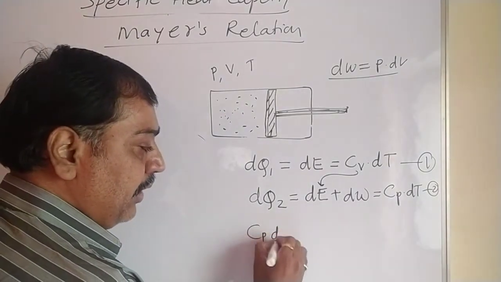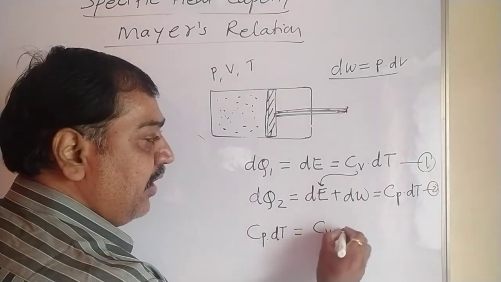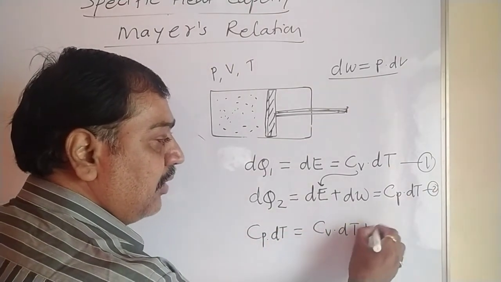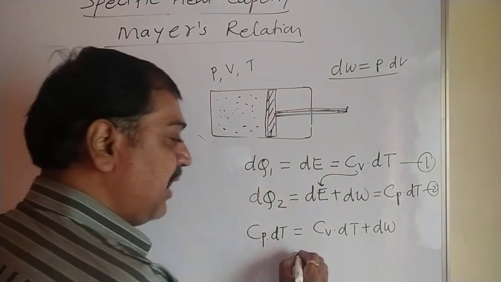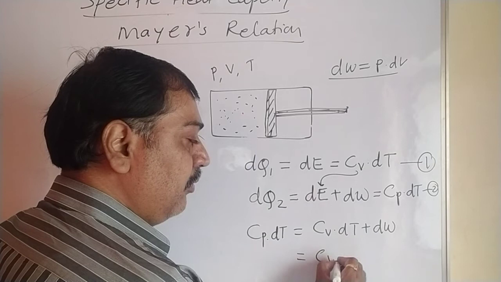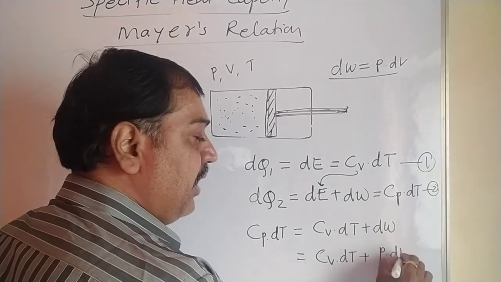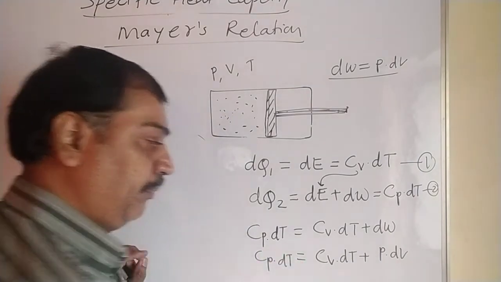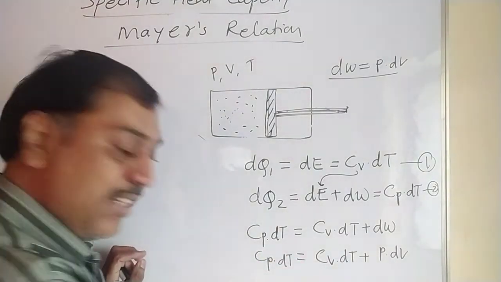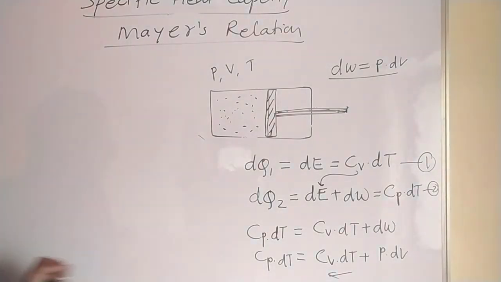Cp dT equals Cv dT plus dW, and dW is the work done. So we can write again Cv into dT plus p into dV, which equals Cp into dT. We get this equation. dT is common in these terms, so move this term to this side and rewrite the equation. I will write it here.